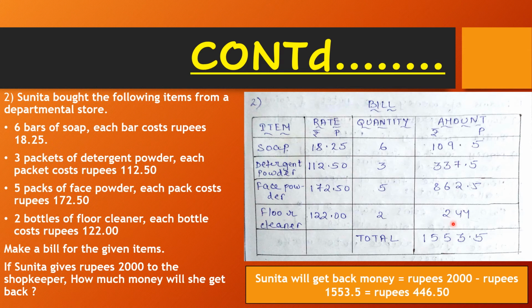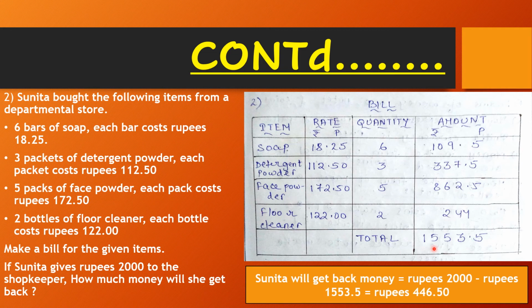Now we calculate the total cost of items purchased. We calculate the total cost by adding all the amounts of these items. 109 rupees 50 paisa plus 337 rupees 50 paisa plus 862 rupees 50 paisa plus 244 rupees gives 1553 rupees 50 paisa. Hence, the total amount is 1553 rupees 50 paisa.